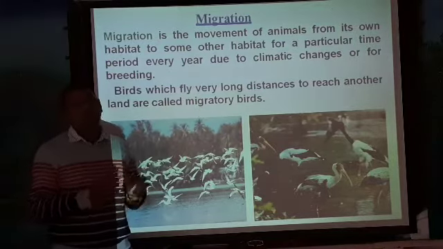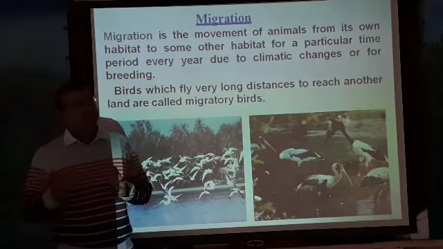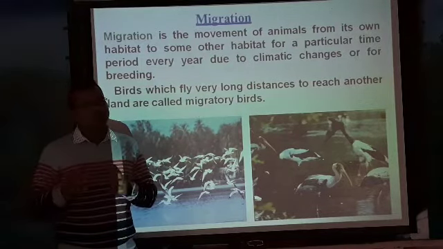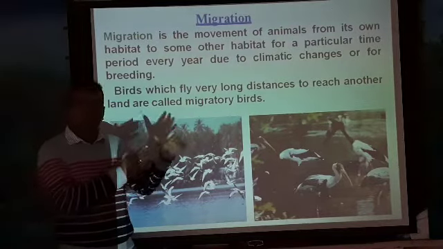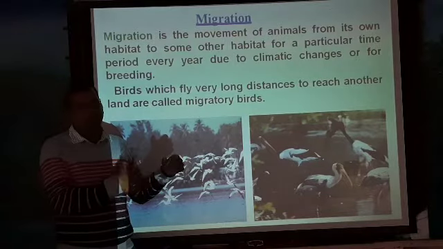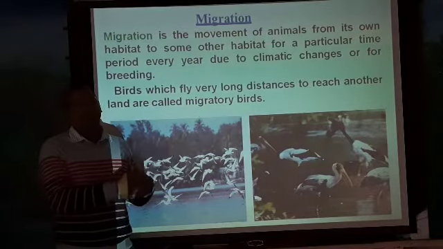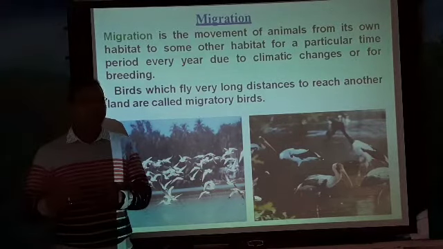Sometimes if the temperature becomes too low, that temperature is not quite suitable for their survival, so they move to other places. Then if the temperature increases in their own habitat, they migrate to another place where the temperature is lower.